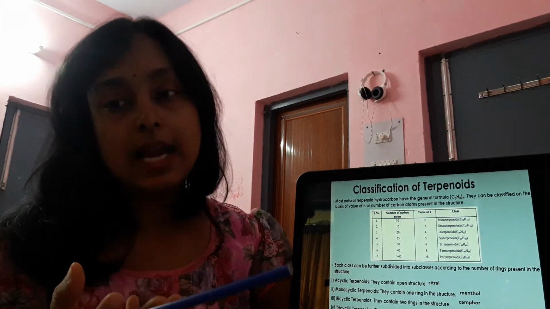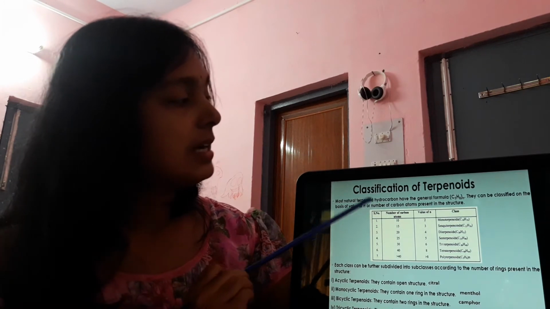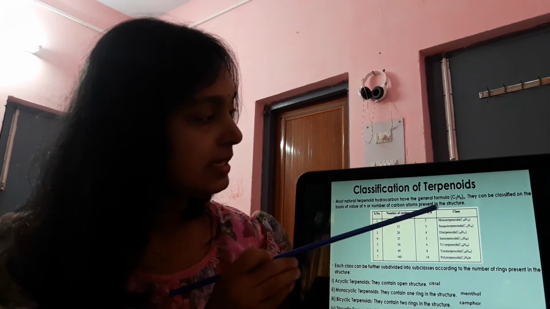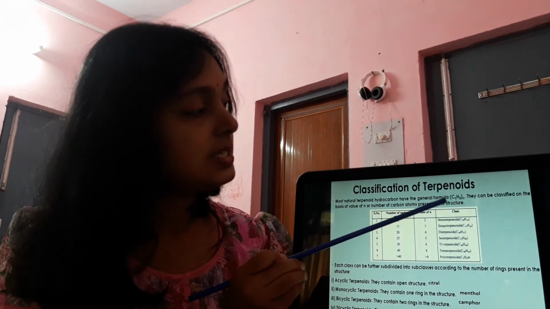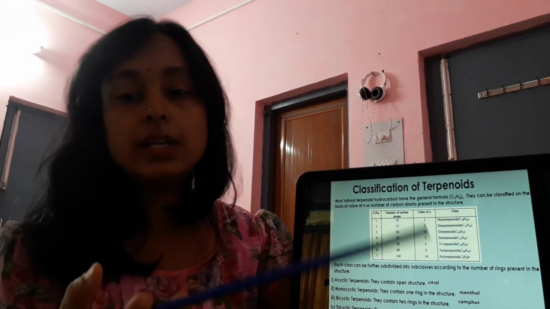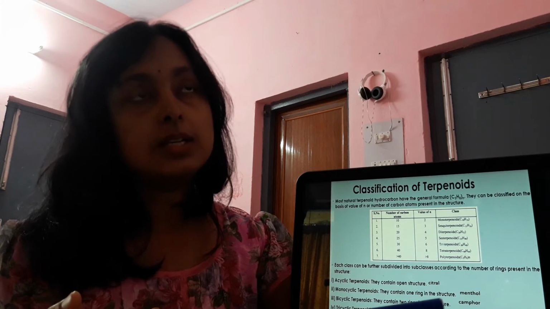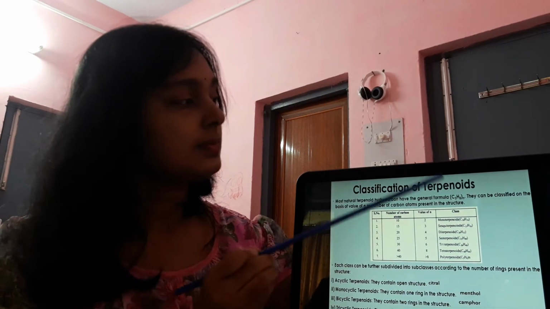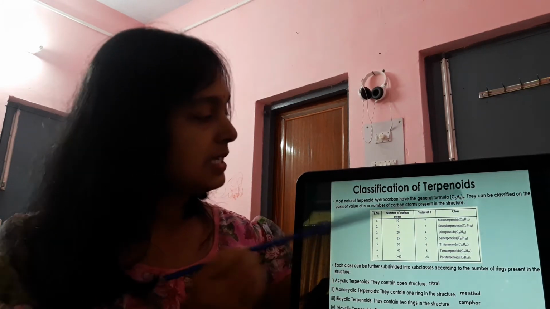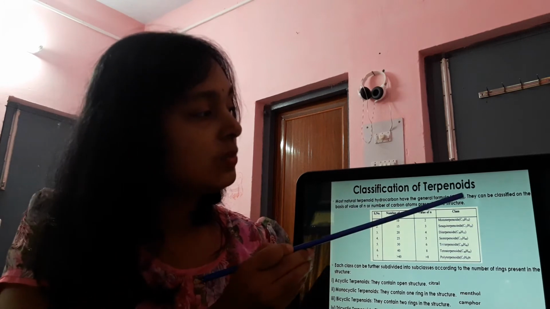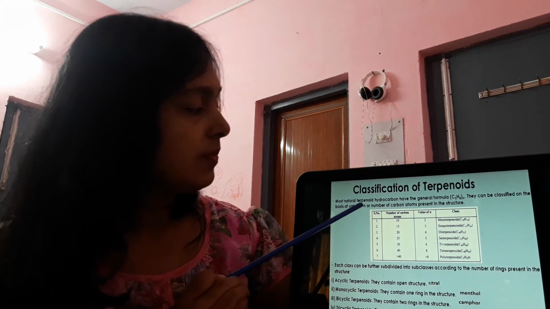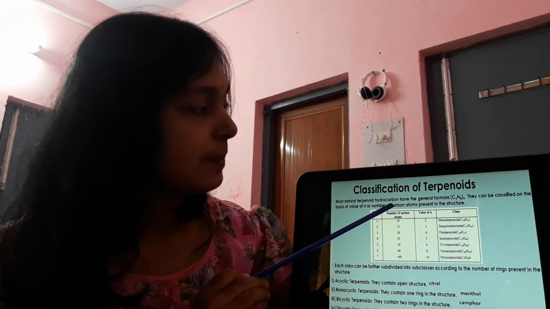Classification of terpenoids. Most natural terpenoid hydrocarbons have the general formula (C5H8)n. This C5H8 is actually the isoprene, that means 2-methyl-1,3-butadiene. As we know, from thermal decomposition it is the main product, a common product of all terpenes. So it is present as one of the main units, and they can be classified on the basis of the value of this n. We will classify them on the basis of n, or the number of carbon atoms present in the structure.